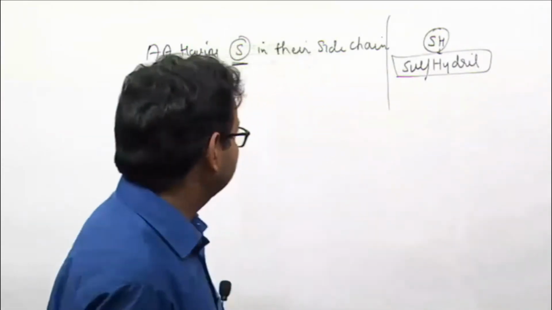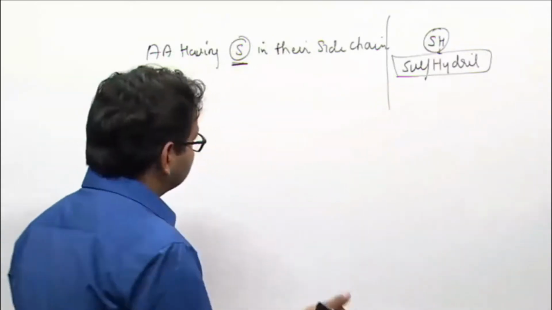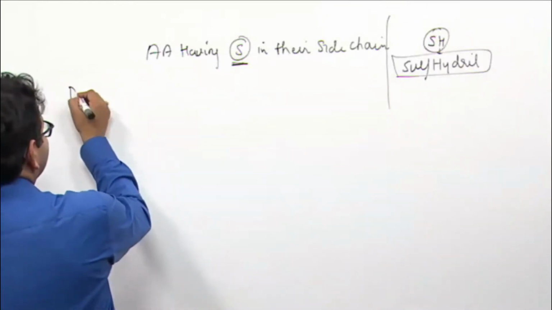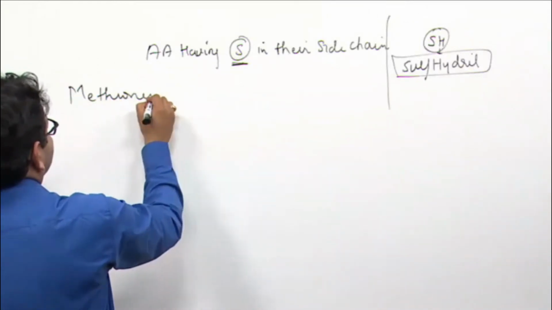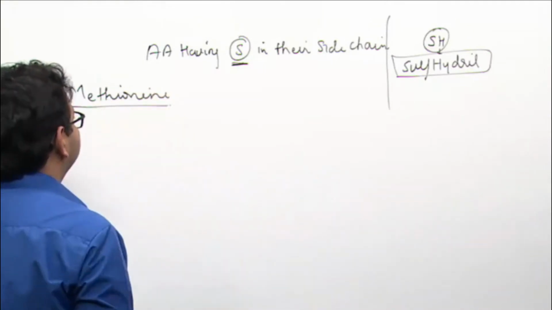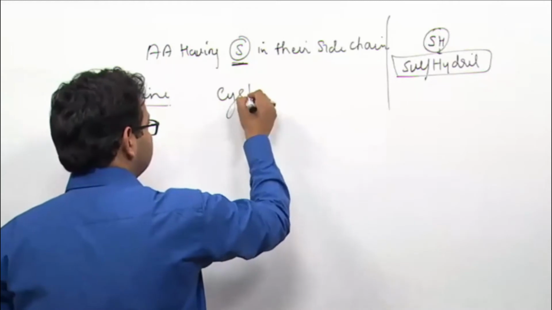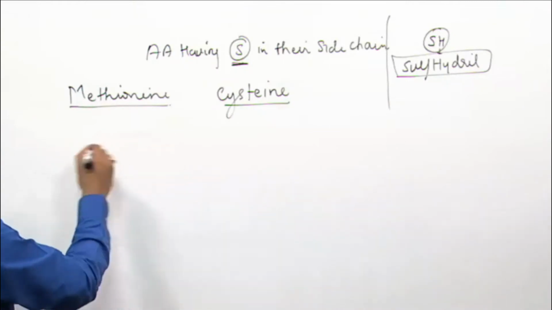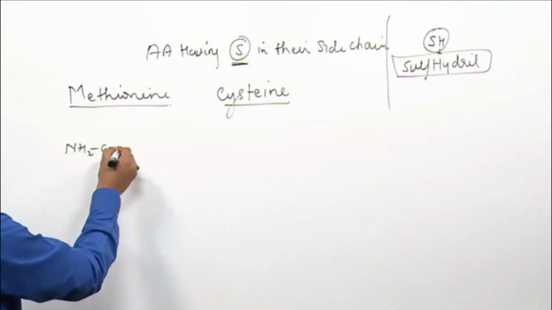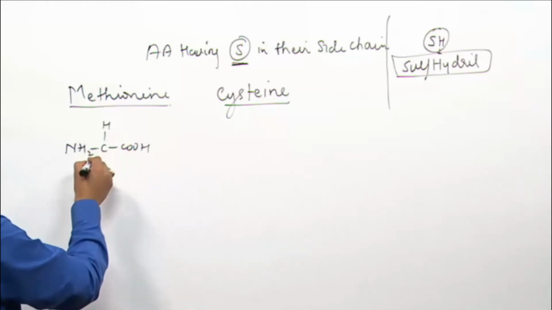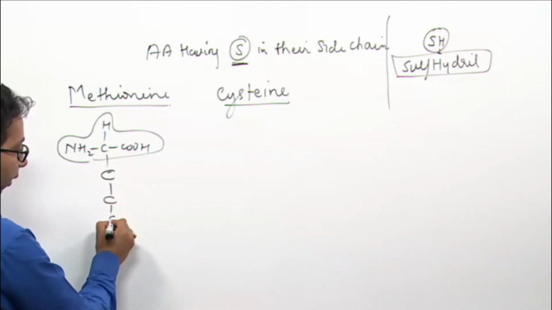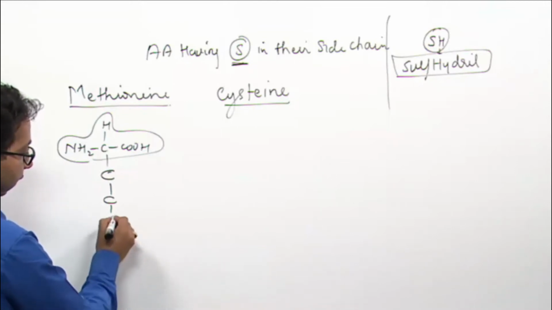Now I explain this by the structure of these amino acids. You know the common amino acids are two: methionine and cysteine. Methionine: amino acid, H. This portion is common to all amino acids. Then CCSCH3.